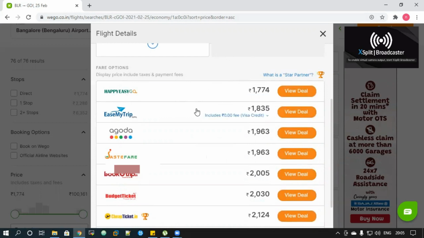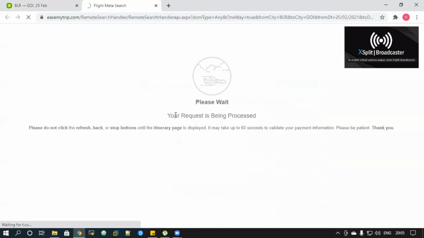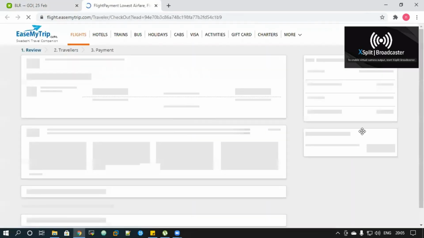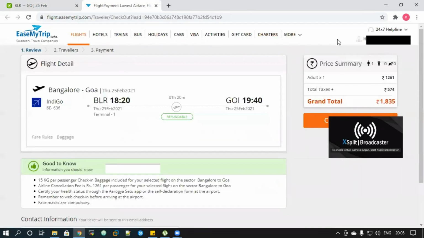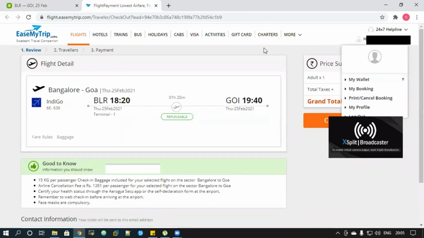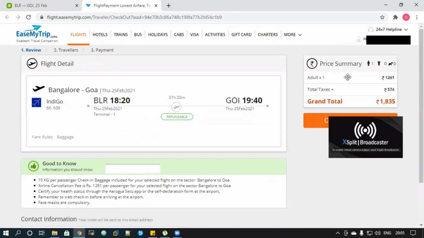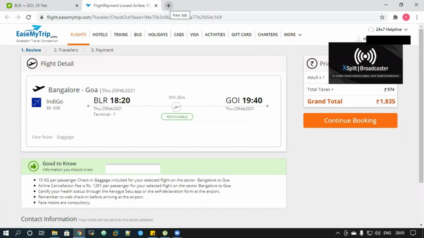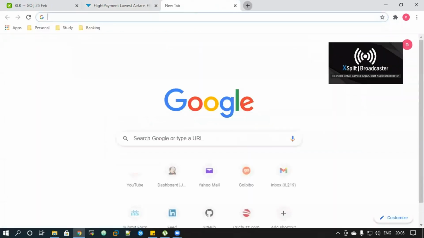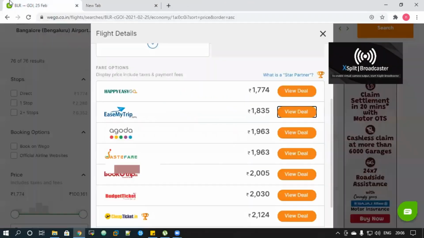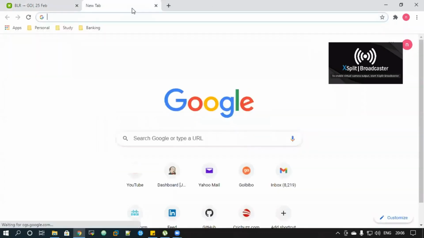So one another pro tip is do not click here. See, if you click view deal, it would go to Ease My Trip, and it would probably use the guest account. Here I've logged in already, but if you have not logged in, it would use the guest account. So what I would recommend is, if you can see the website here like Ease My Trip, then go to Google and click on Ease My Trip.